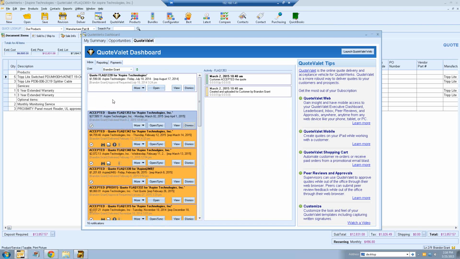So when the customer views the document for the first time, we'll send you an email. If you make a change to the document, or you re-upload it to QuoteValet and resend it to them, then we'll send you an email notification when they review that revised document as well. If the customer posts a comment, we'll send you an email notification for that. If they accept or make payment on the document, we'll send you email notifications for that as well.